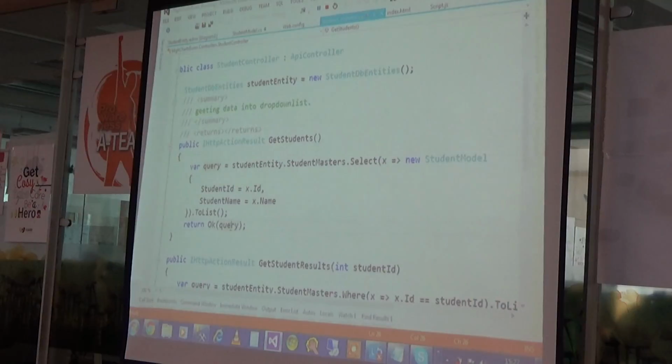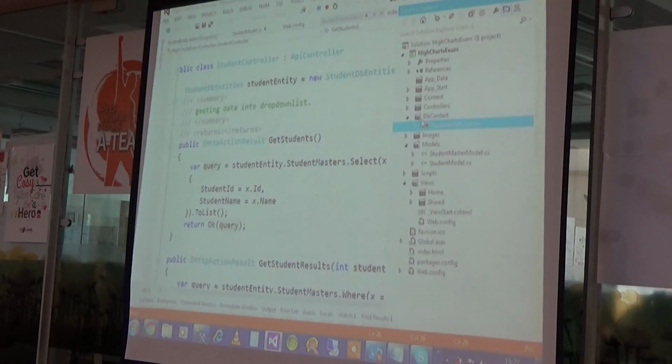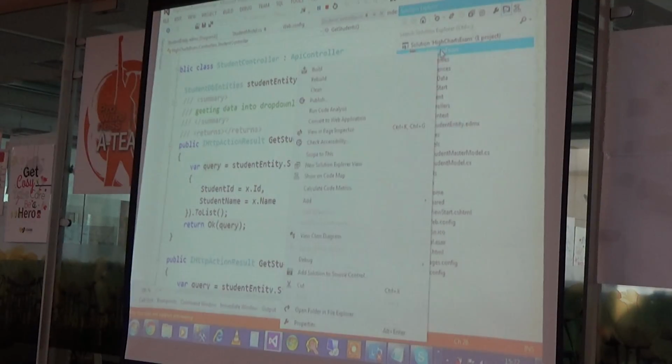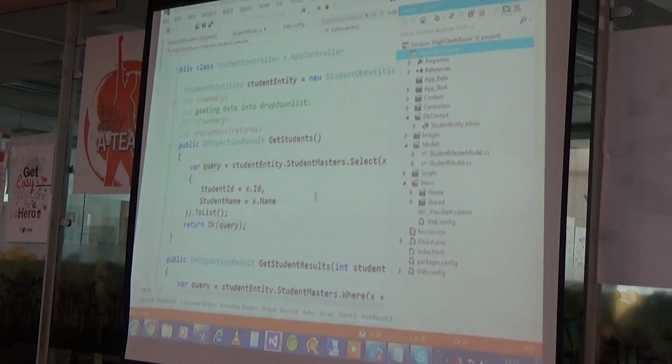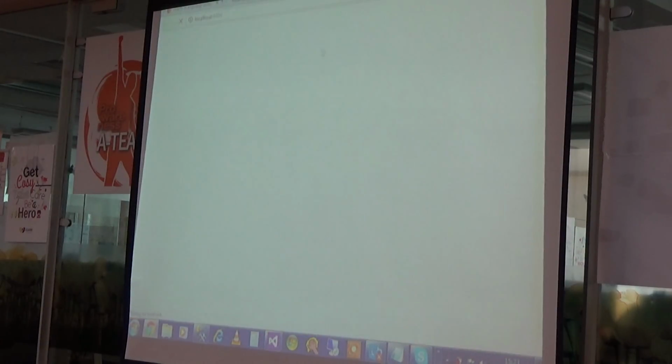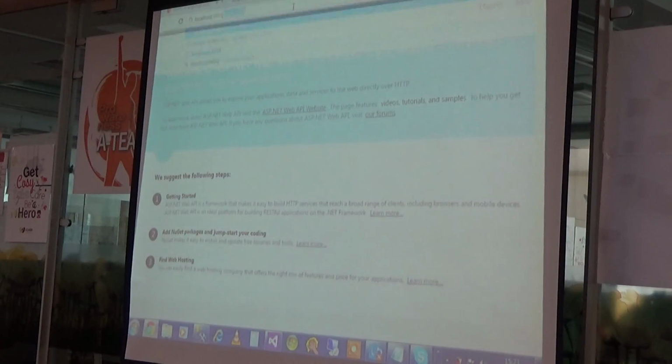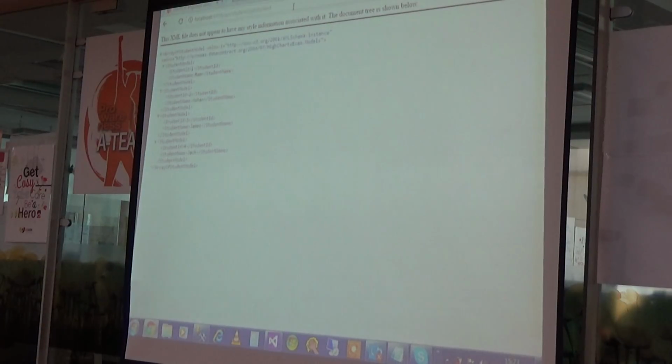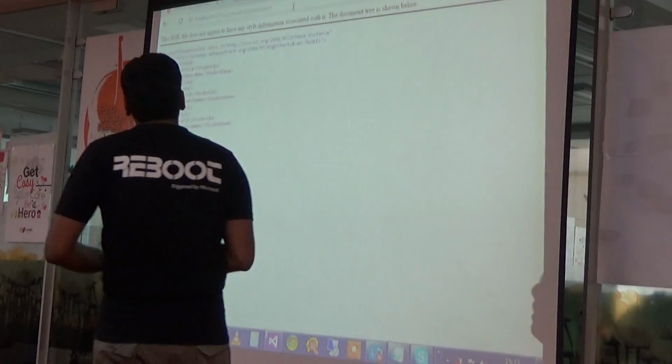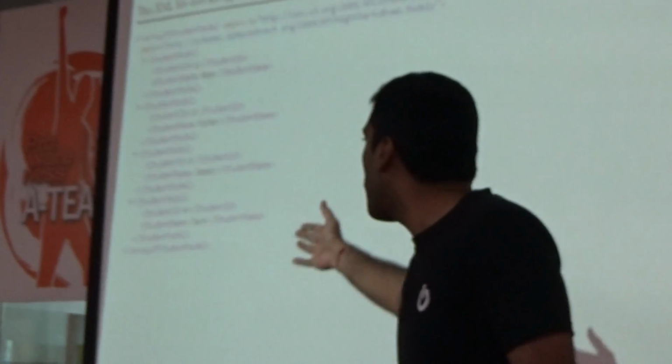Now my duty is to check whether this particular method is running properly or not. For this, I am going to run the instance of my web API. You can see here I am using the API controller, Student is my controller and GetStudent is my method. You can see all my data are coming properly. These are the 4 records you saw in my database, and these are the 4 records I am getting